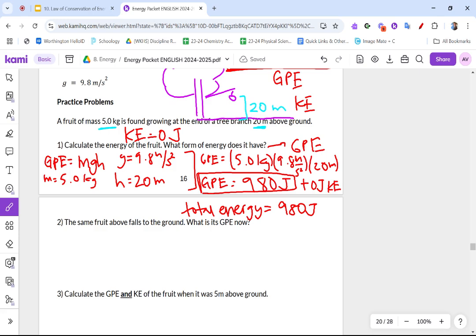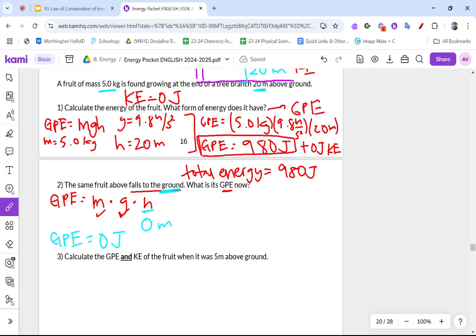It tells me the same fruit falls to the ground. What is its GPE now? Well, remember, GPE is mass times gravitational acceleration times height. My mass is the same, 5 kilograms. My gravitational acceleration is still 9.8. That's the same. Oh, but look at my height. My height at the ground is now 0 meters. So 5 times 9.8 times 0. Well, anything times 0 is 0 joules.